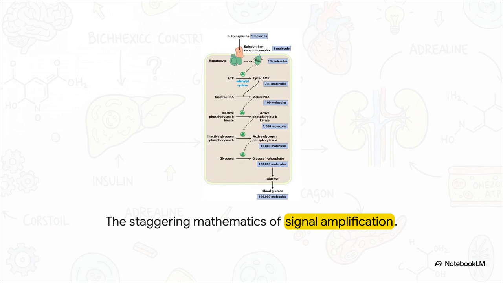So, how does a tiny drop of adrenaline give you that explosive, immediate energy? It's all about the staggering math of signal amplification. Let's trace it. One single molecule of adrenaline binds to a receptor. That one receptor activates 10 G-alpha molecules. Those 10 stimulate 200 cyclic AMP molecules. Those activate 100 molecules of protein kinase A, which activate 1,000 molecules of phosphorylase kinase, which activate 10,000 molecules of glycogen phosphorylase, which ultimately slice off 100,000 molecules of free blood glucose, a 1 to 100,000 amplification happening in fractions of a second. It's absolutely brilliant.